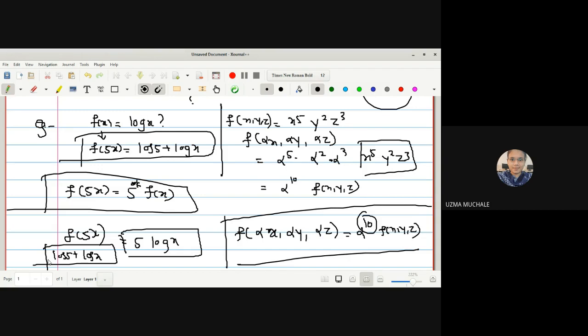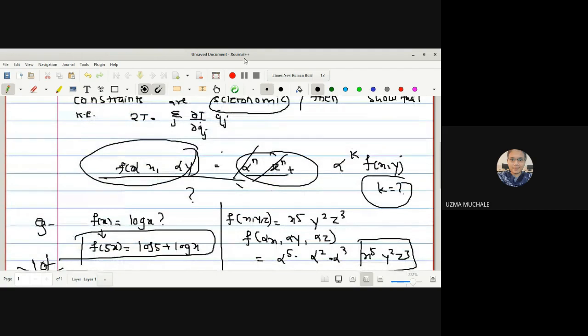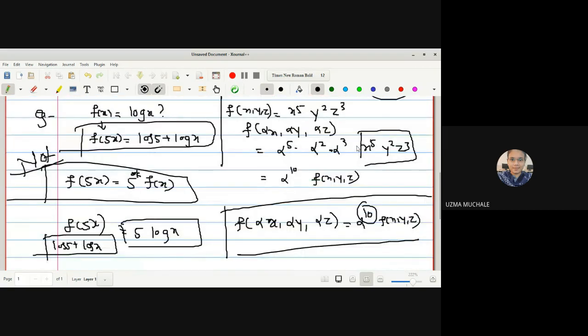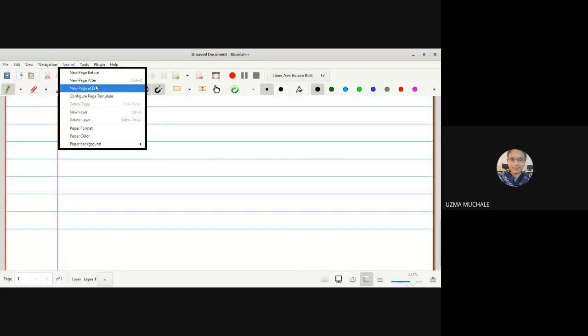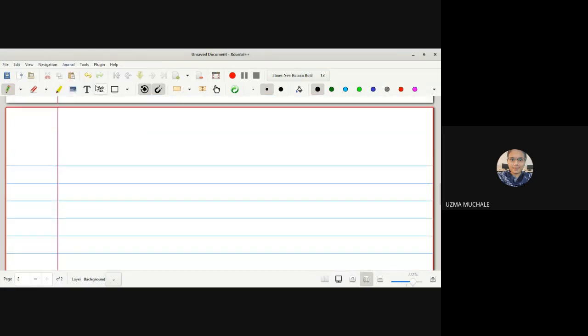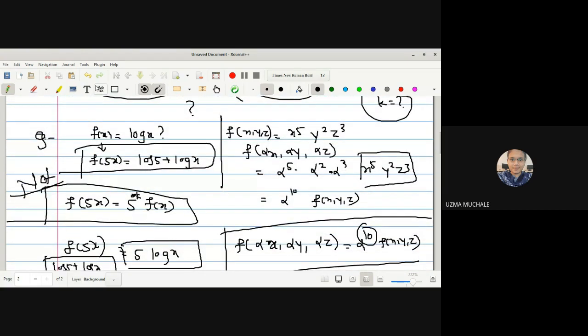No, ma'am. So this is the example of a non-homogeneous function, and this is the example of a homogeneous function. Degree and all these are not the definition. The definition is f of alpha x, alpha y should be equal to alpha raised to k, f of x, y for some value of k. And this can be very easily described with the help of the function log of x, where you can see log of 5x is not equal to 5 log x.